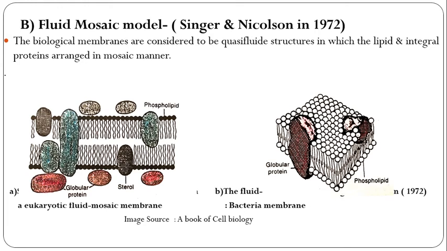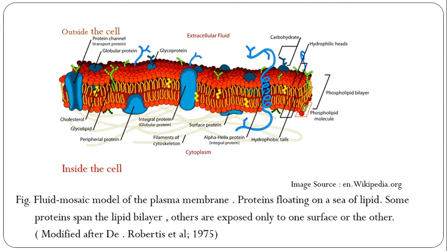So that's the fluid mosaic model, Singer and Nicholson. Then next is the similar model modified after De Robertis, the fluid mosaic model of the plasma membrane. During certain immunological experiments, antibodies attached to cell surface exposed integral membrane proteins such as glycophorin, which led to the realization that membrane proteins are not fixed within the lipid bilayer but are free to move laterally, like icebergs floating submerged in a sea of lipids.